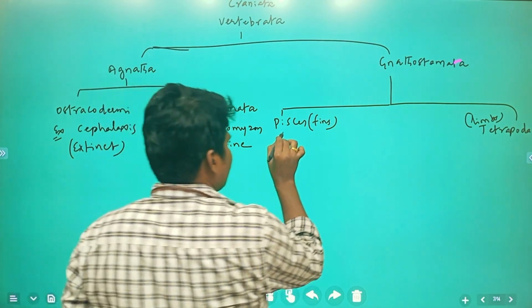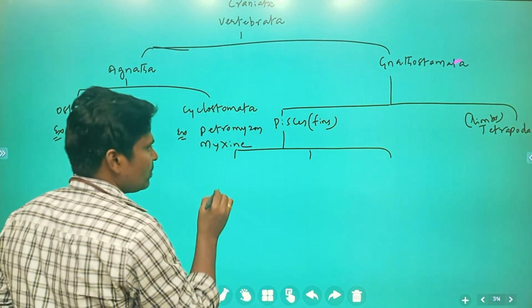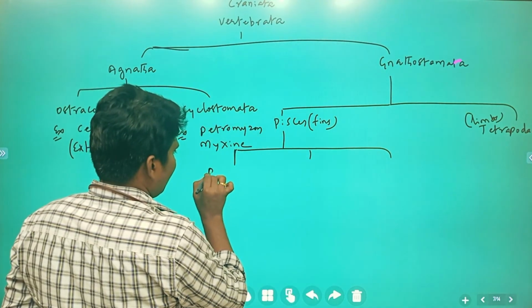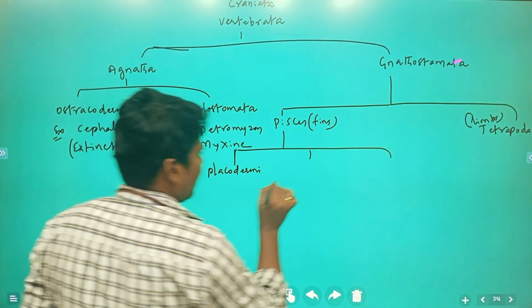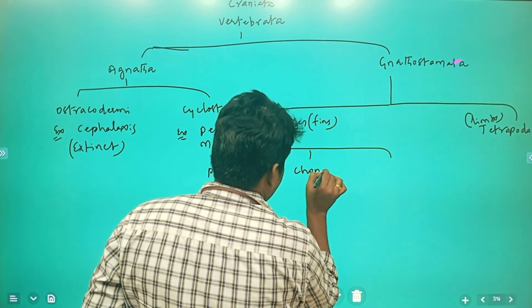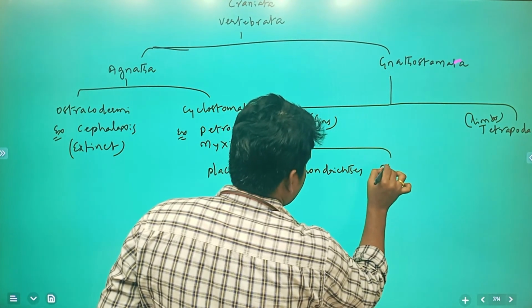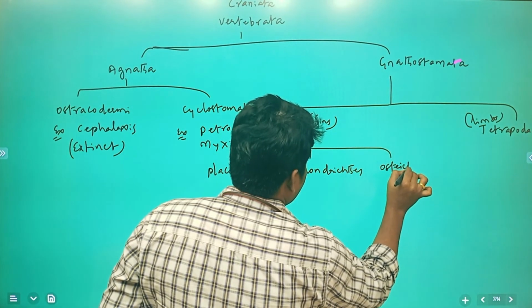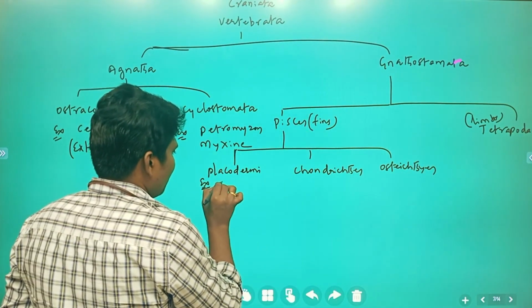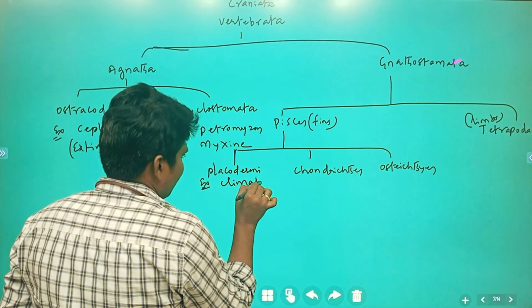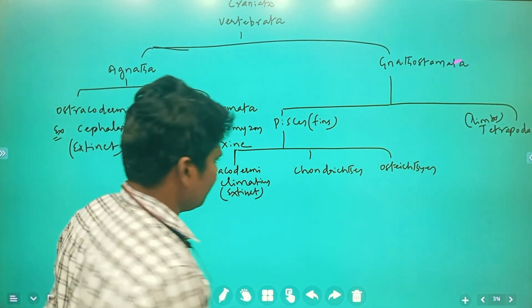Pisces is once again differentiated into Placodermi, Chondrichthyes and Osteichthyes. An example of Placodermi is Climatius, which is extinct and no longer present on the earth.